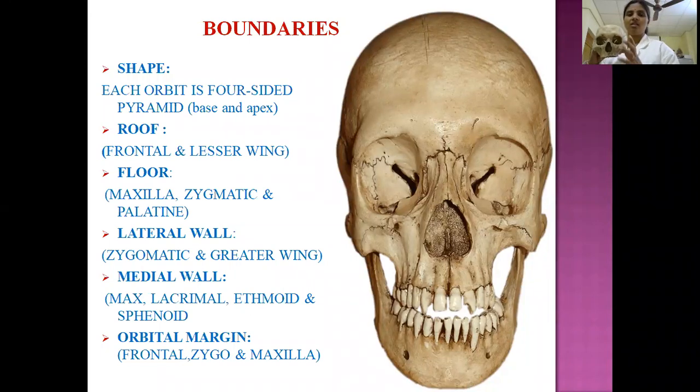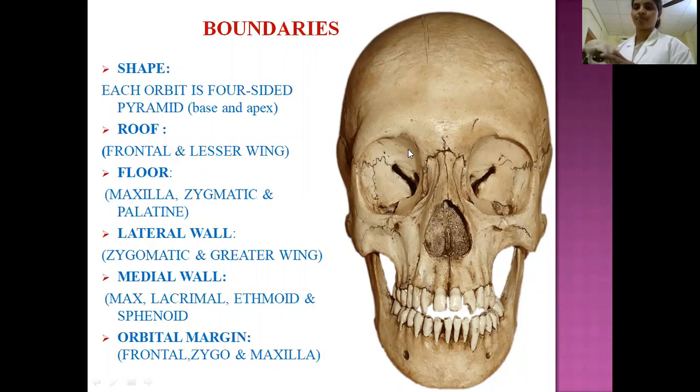And roughly you see, the bony orbit is a 4-sided pyramid. So, as it is a pyramid, what are the important boundaries? As I told, this is a 4-sided pyramid. So, 4-sided means 4 walls must be there, which includes the roof, lateral wall, floor, and medial wall. So, the continuous walls: roof, lateral wall, floor, and medial wall. Then, the base of the pyramid is represented by an orbital margin.